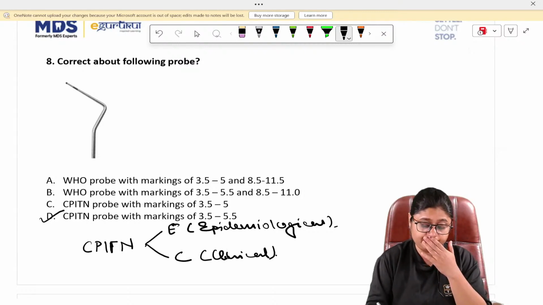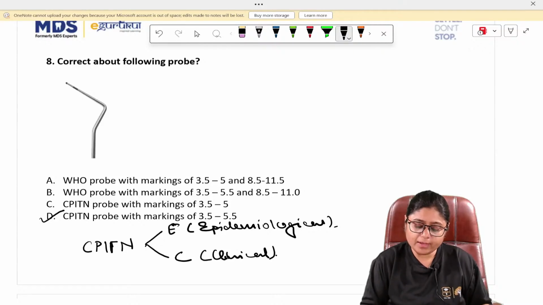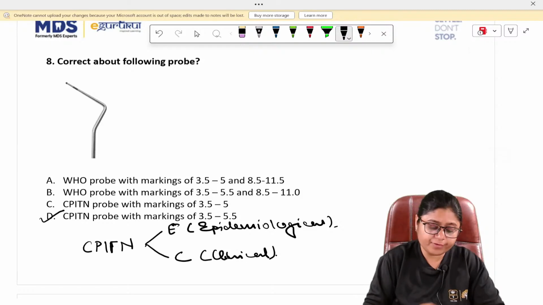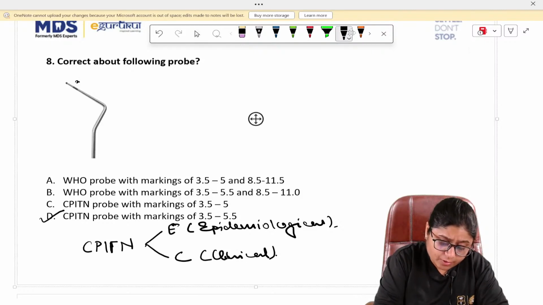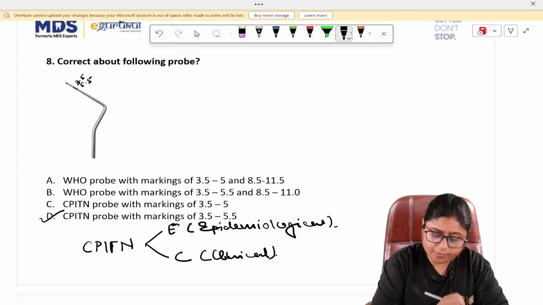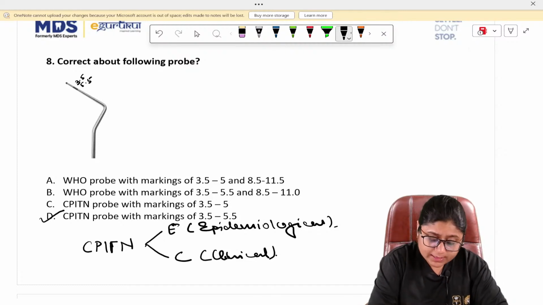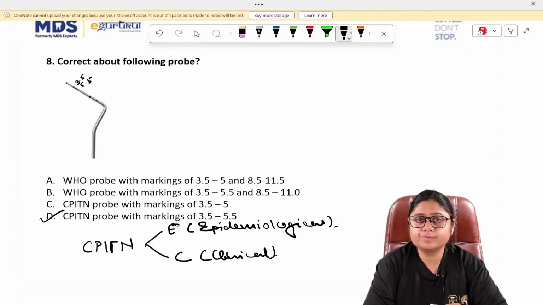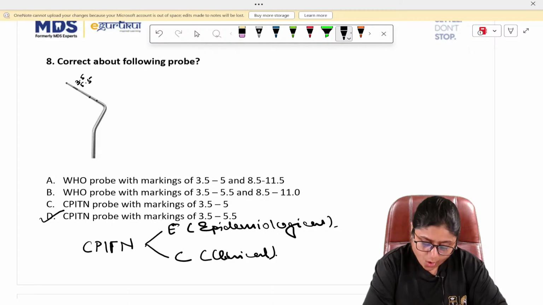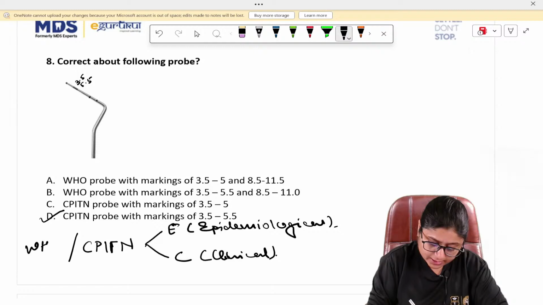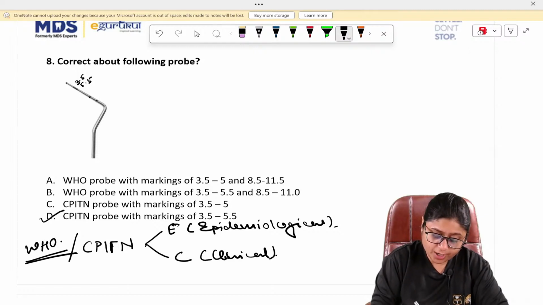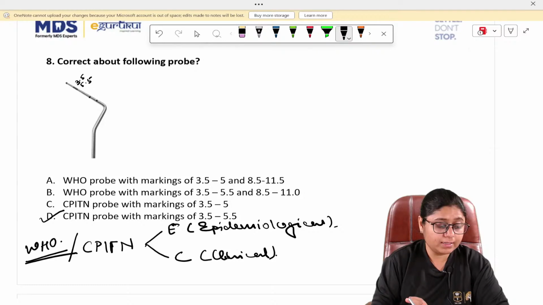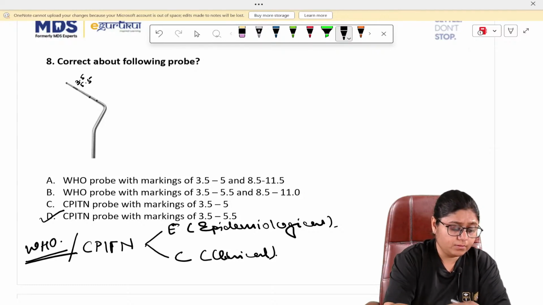Now, this probe, CPITN-E, has a marking of 3.5 to 5.5. And in C, you will see additional marking at 8.5 and 11. Okay, so this is your CPITN probe or WHO probe. Both are the same. Don't get confused. This is just to confuse you and nothing else. Both are the same. Okay.